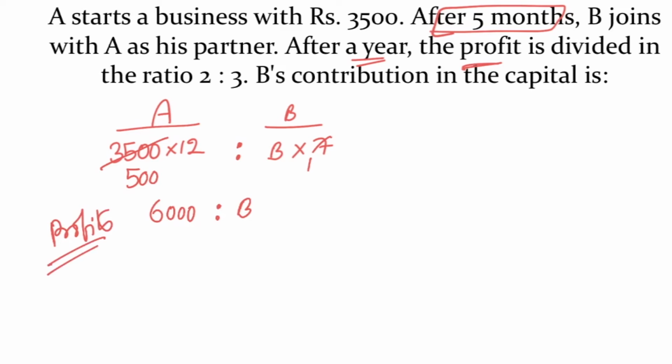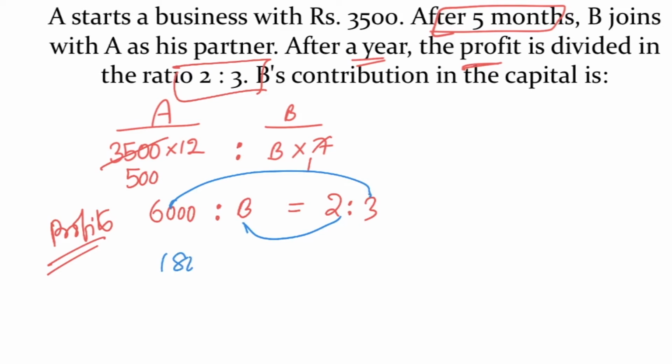But in the problem it is given as 2:3. That ratio is given as 2:3. According to rule of proportion, product of extremes is equal to product of means. So 6000 into 3, 18,000 is equal to 2B. 2 ones to 9,000 times. So B's investment is 9,000 rupees.